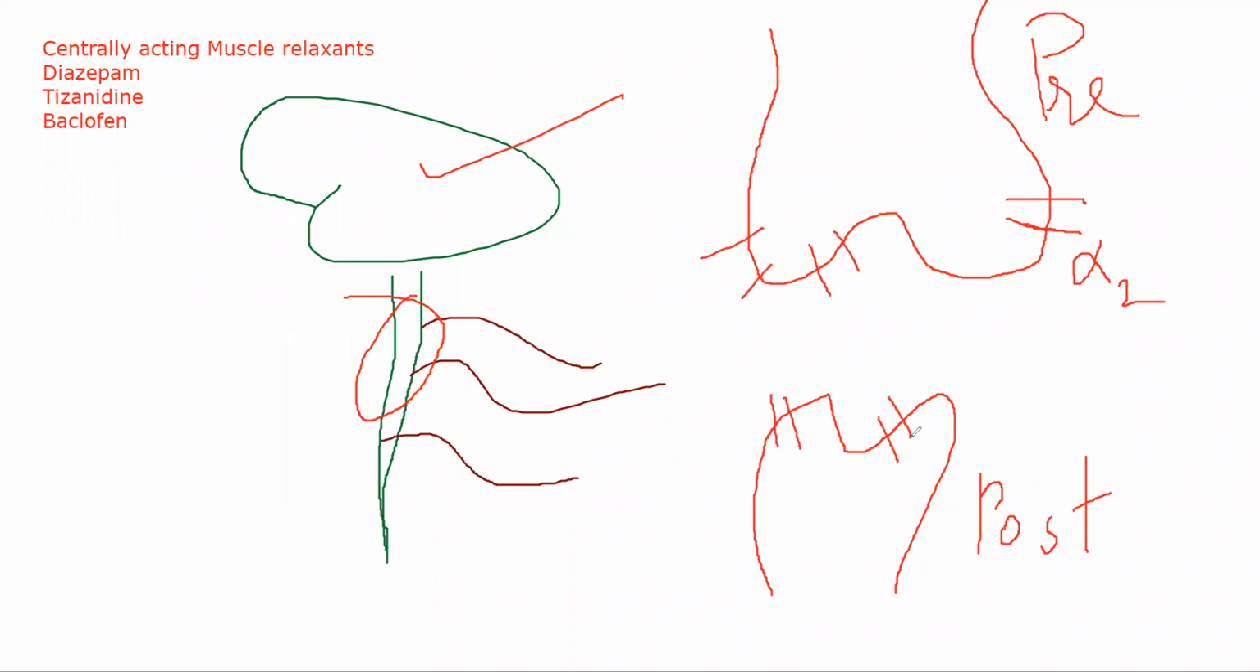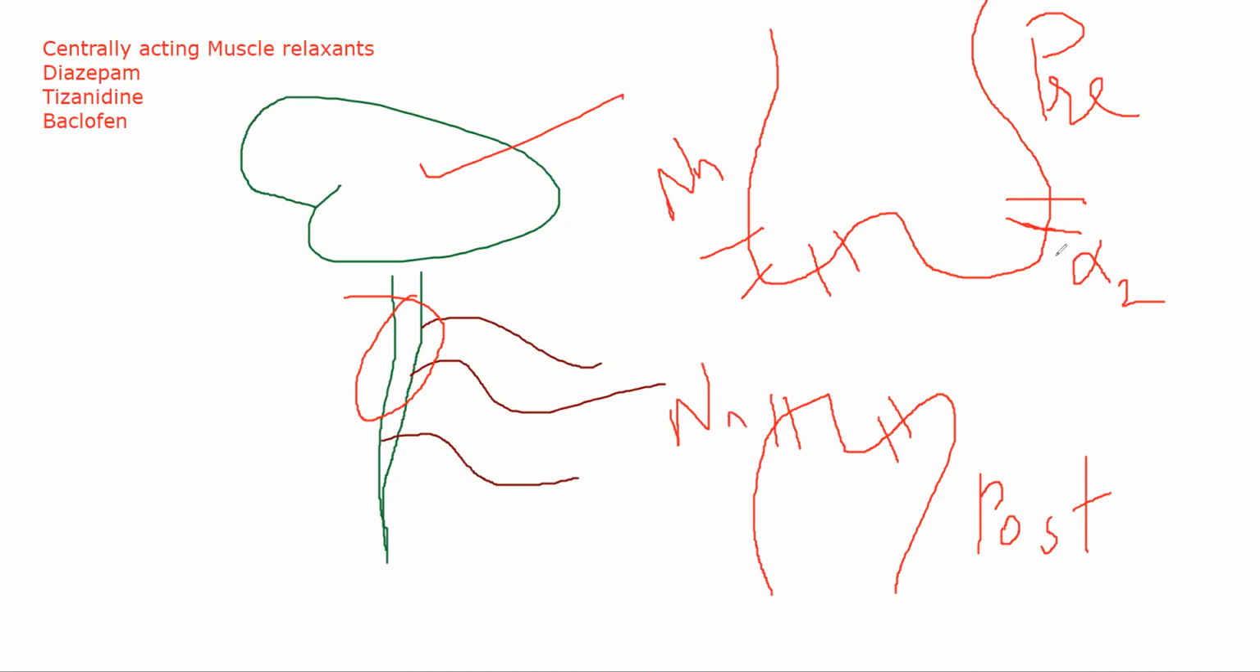Here in the presynaptic neuron you will generally have NN, and postsynaptic, especially at the motor end plate, you will have NM, or else you'll still have NN type of receptors. If it is neuron to neuron it will be an NN receptor, especially if it is ganglia.